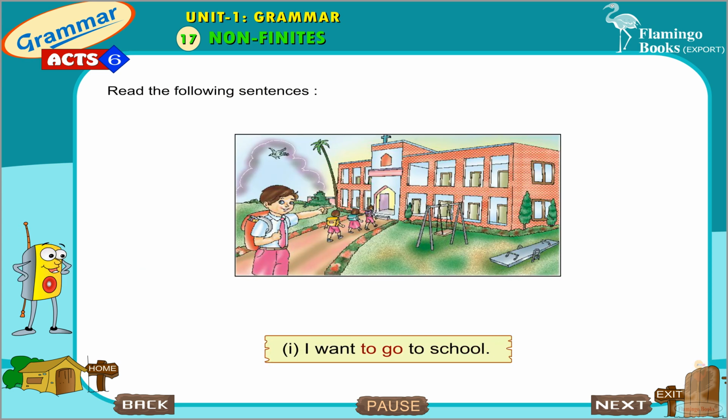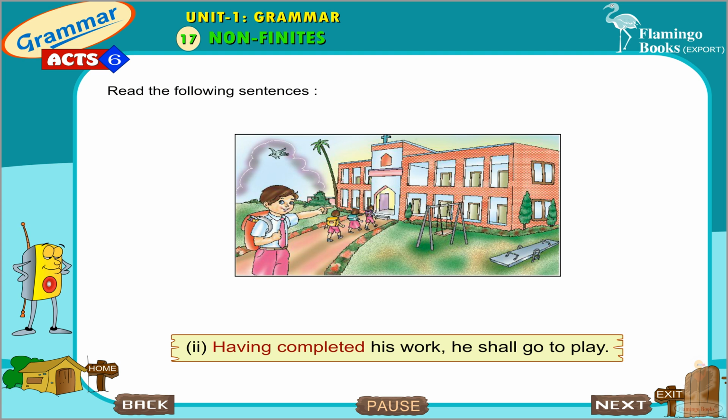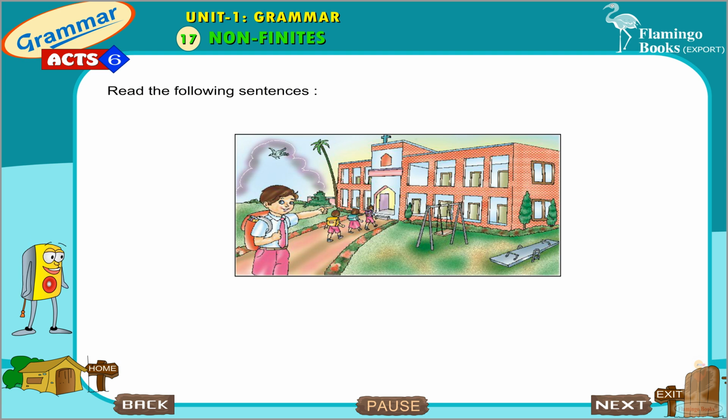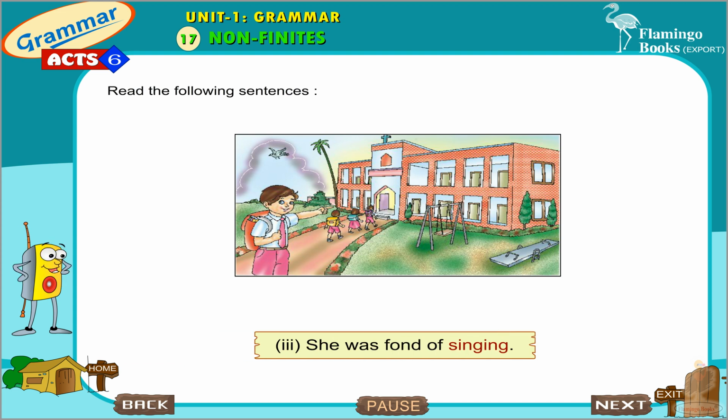Chapter 17: Non-Finites. Read the following sentences. I want to go to school. Having completed his work, he shall go to play. She was fond of singing.